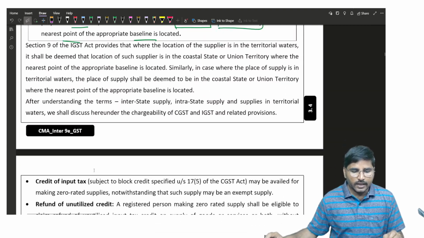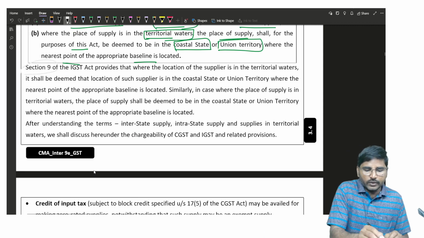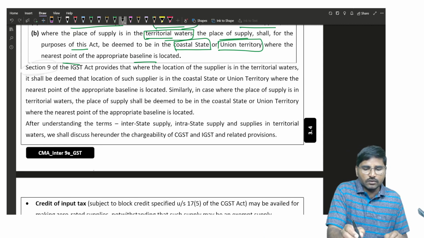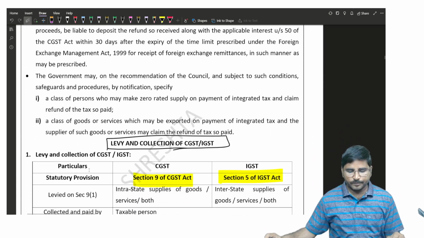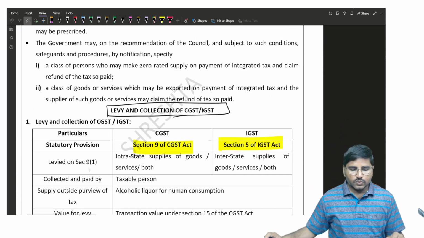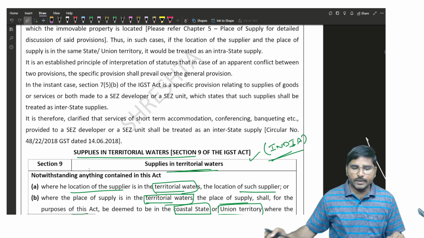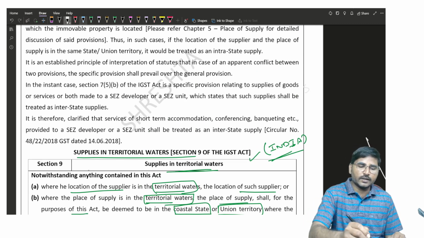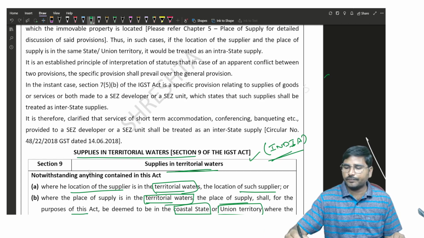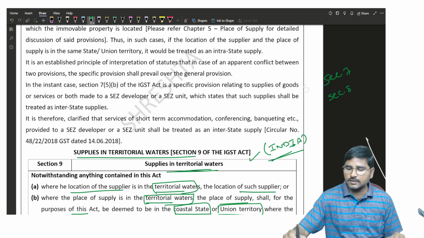Again, there is some other content on input tax credit, etc. We will discuss it later. So we just completed the content of section 7, section 8 and section 9 of the IGST Act.